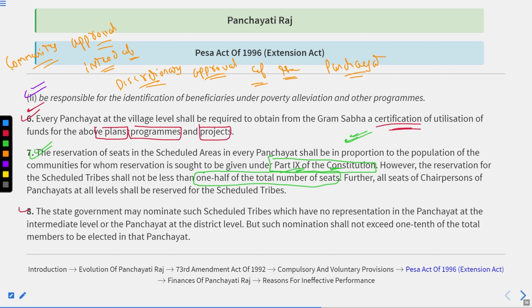When it comes to the PESA Act, not in ordinary situations. Thereafter, the state government may nominate such scheduled tribes with no representation in the panchayat at the intermediate level or panchayat at the district level. But such nomination shall not exceed 1/10 of the total members to be elected in that panchayat. It means that suppose the scheduled tribes are not getting representation at panchayat, or you can say having